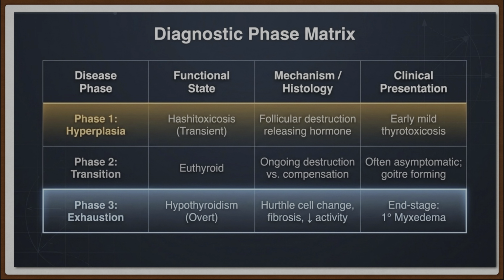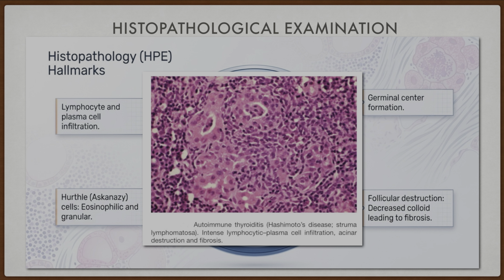In the disease phase of hyperplasia, the functional state is Hashitoxicosis, and the histology is follicular destruction releasing the hormone. Clinical presentation is early mild thyrotoxicosis. In phase 2, the transition, it is euthyroid. Ongoing destruction versus compensation happens, often with asymptomatic goiter formation. Phase 3 is exhaustion, overt hypothyroidism, with Hurthle cell change and fibrosis decreasing the activity. It is the end stage, primary myxedema.